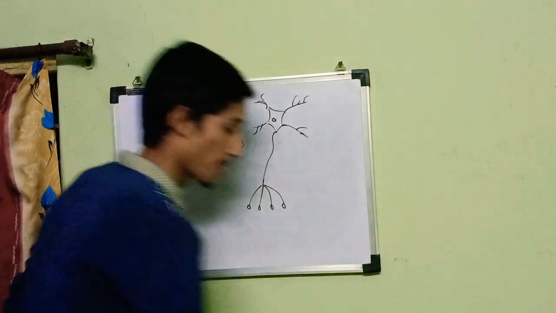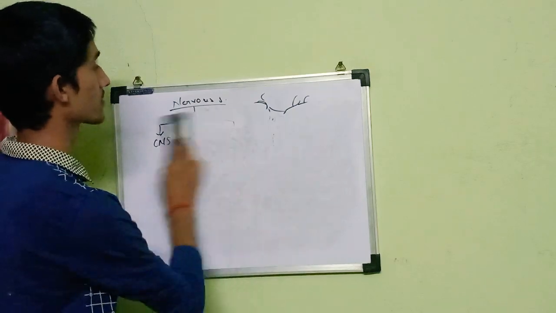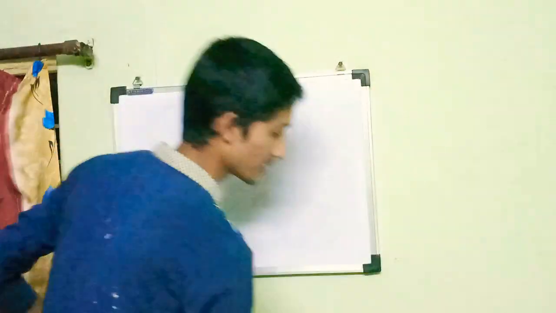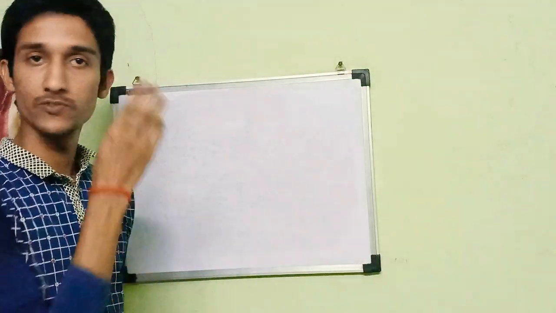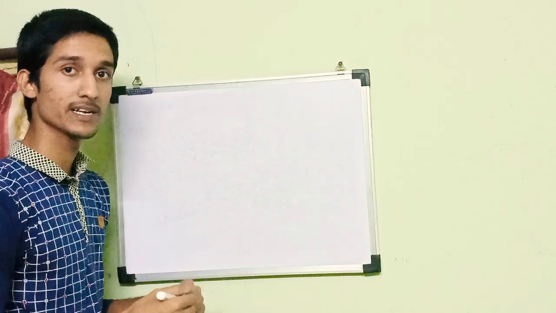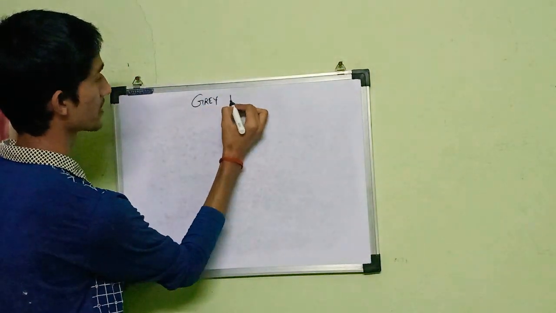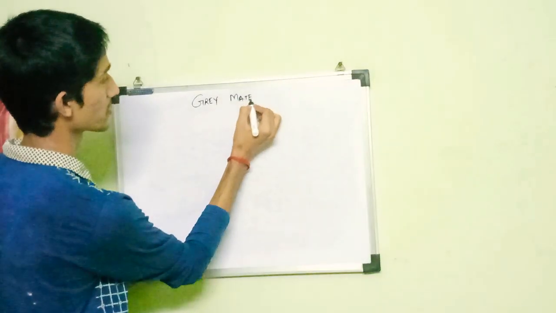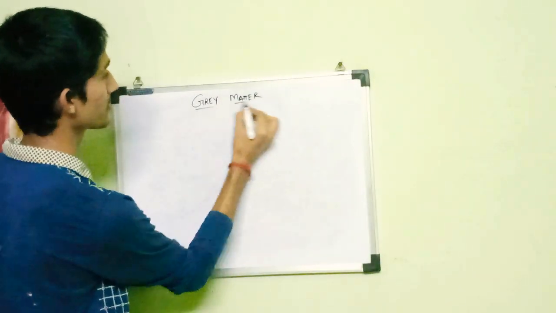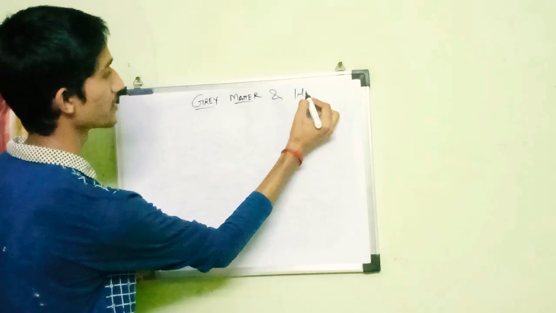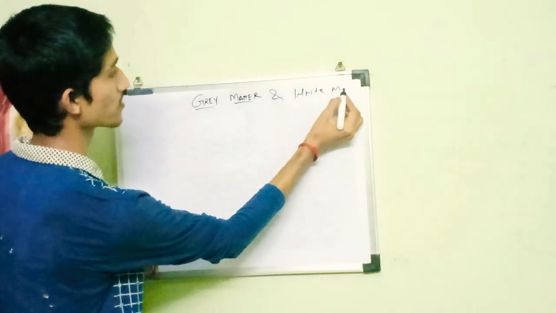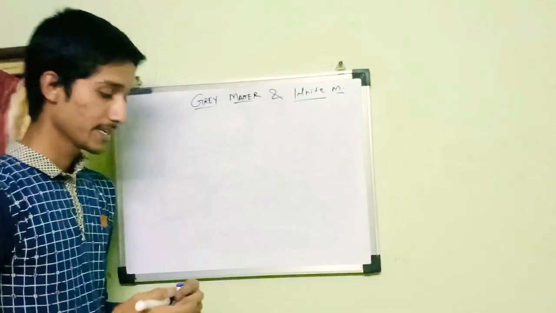Now, there are two terms which we are familiar with: grey matter and white matter. What are they?